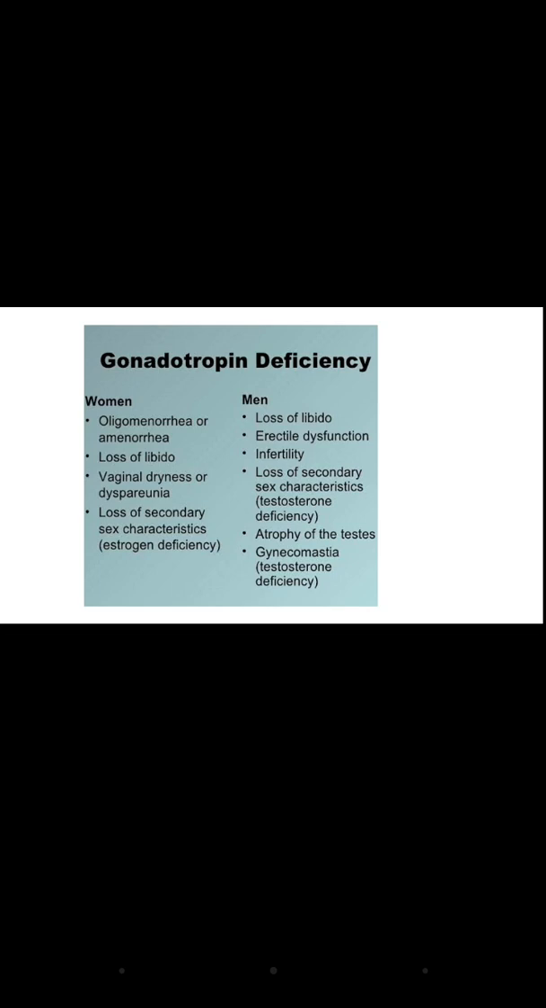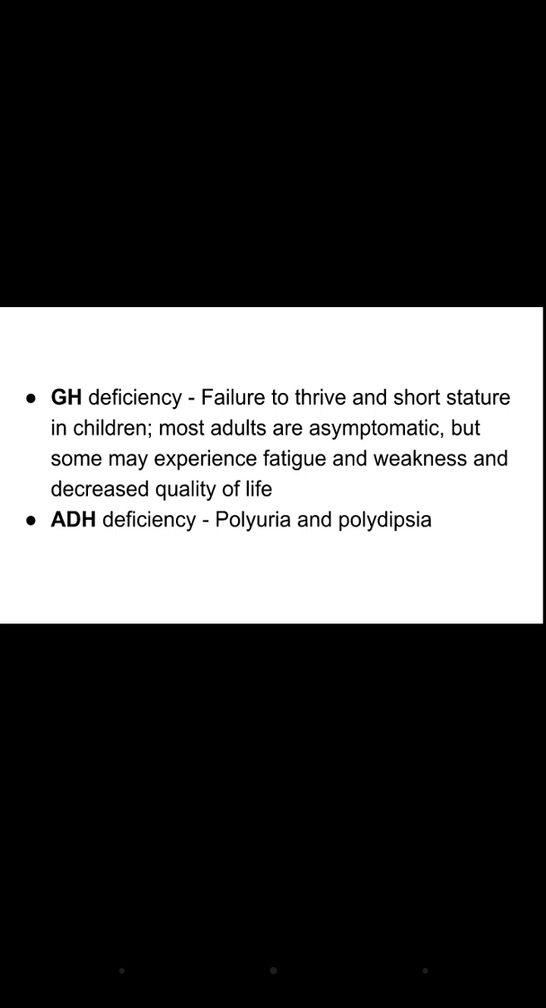Now if there is growth hormone deficiency, the person will have failure to thrive. It means the weight of the person will not increase as it should according to the age. Then the person will have short stature in children. Most adults remain asymptomatic because of deficiency of growth hormone, but some may experience fatigue, weakness and decreased quality of life. Because of antidiuretic hormone deficiency, the person will have polyuria and polydipsia.